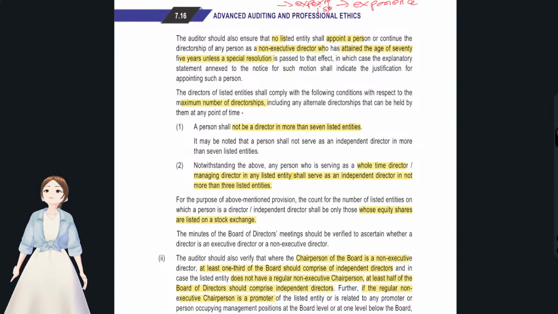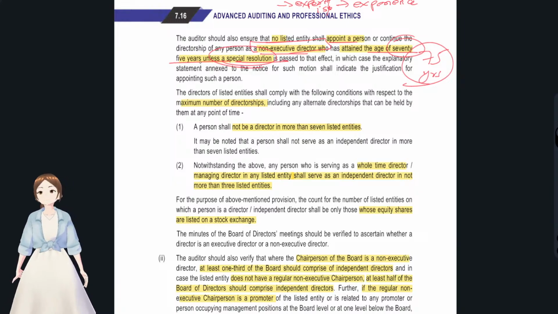Okay, and the auditor should ensure that no listed entity shall appoint a person as a non-executive director who has attained age of 75 years unless a special resolution has been passed. You see, non-executive directors, what we have said, elderly persons, right? The maximum cap for that age, 75 years. Let them take rest, even if it's part-time. But if they are so enthusiastic and willing and want to work and your company needs their guidance, then take a special resolution.